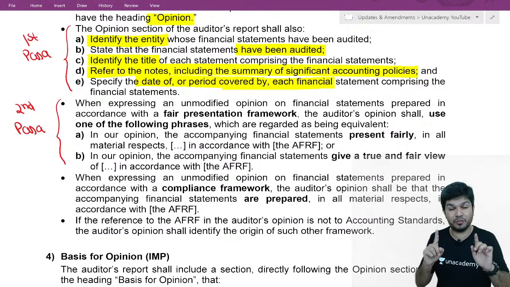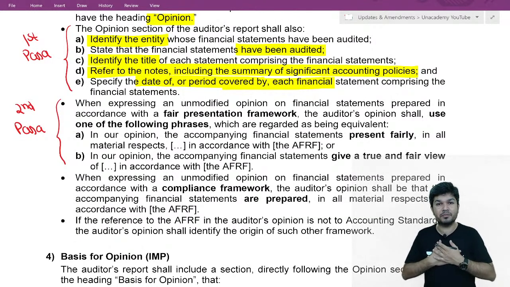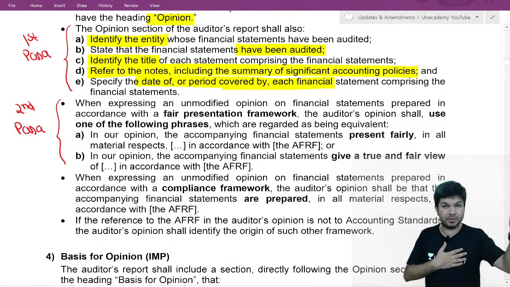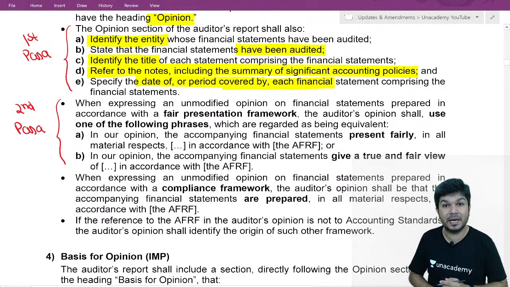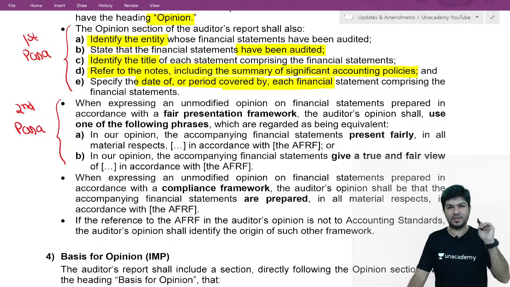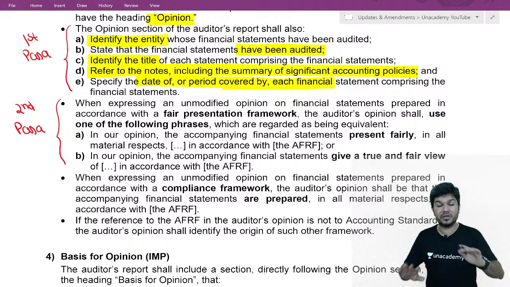And then comes your actual opinion. Now, in your actual opinion, pay attention. The wordings will be, in our opinion, to the best of our information, according to the explanations given to us. And then we say, if they follow a compliance framework, whether the words true and fair will come in our report?